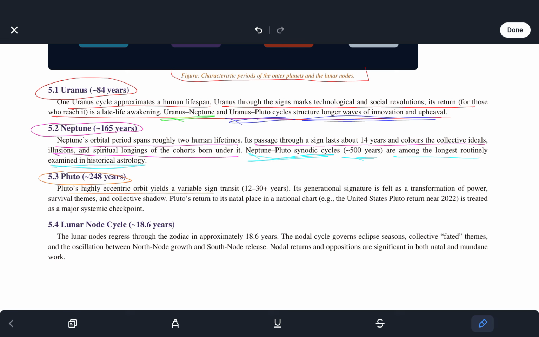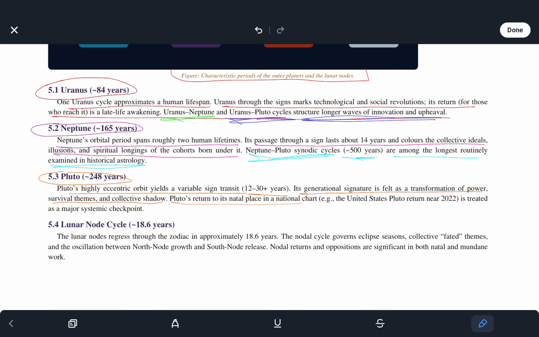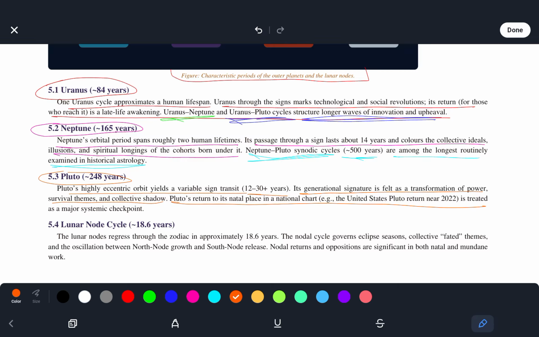Pluto's highly eccentric orbit yields a variable sign transit of 12 to 30 or more years. Generational signatures build as transformation of power, survival themes, and collective shadow. Pluto's return to a single place in a national chart, for example, the United States Pluto return near 2022, is treated as a major systemic checkpoint.